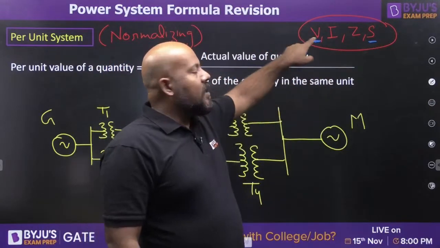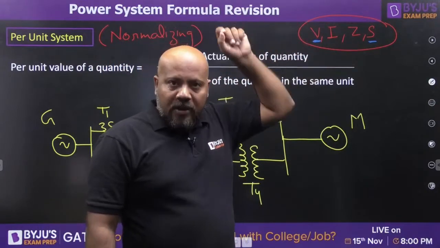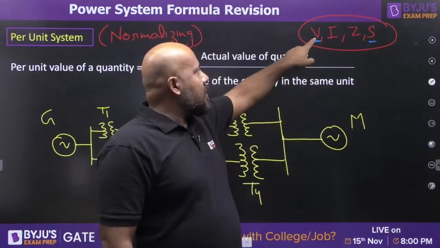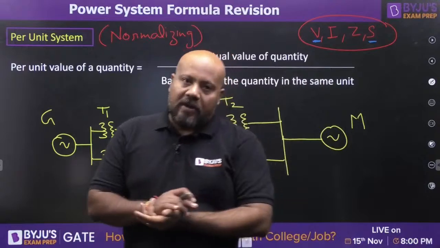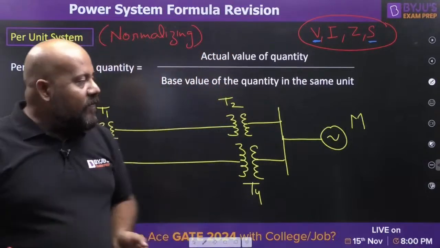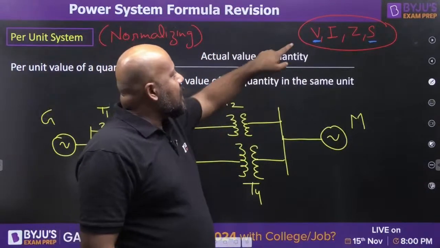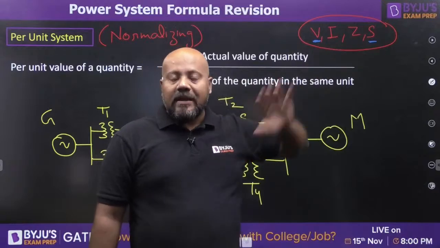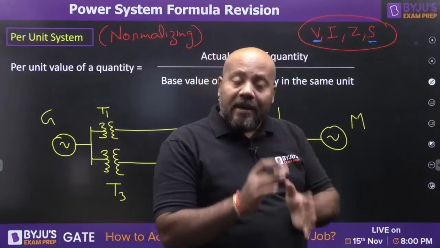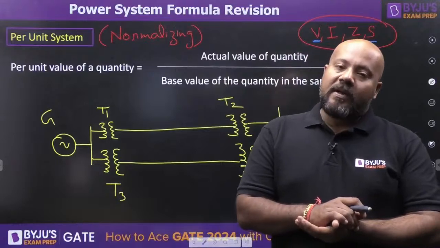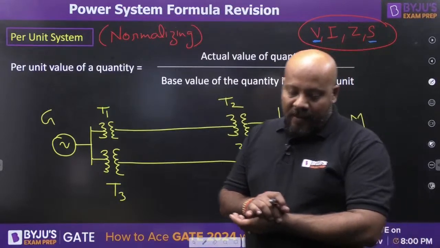You can choose voltage and current also. Once you decide the base quantity for voltage and current, automatically the base impedance and base power are going to be fixed. But why most of the time we deal with the base quantity for voltage and power is because most of the components in your power system are rated in terms of the power rating and the voltage. Is it clear, everybody?